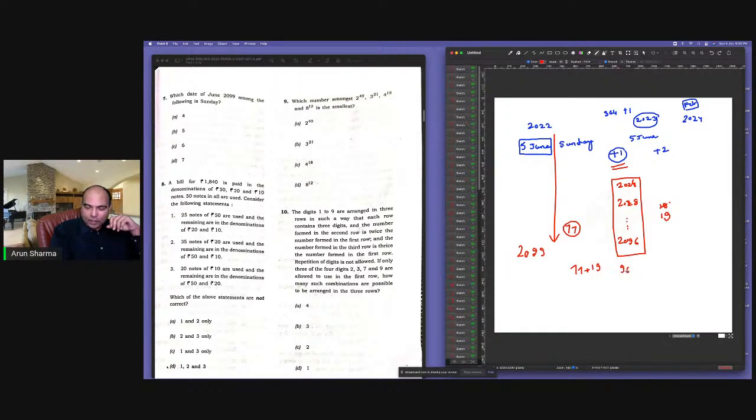I'm sorry, I'm not explaining the logic and the theory. I'm just solving the questions for you, right? So 96, that means 91. This is called the concept of odd days. 91 odd days then becomes Sunday, so it will be +5 here. So this means the 5th June 2099 is going to be a Friday.